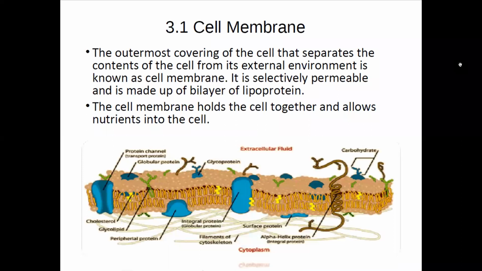The first organelle we will be talking about is the cell membrane. You all know what a membrane means: the covering or outer layer of anything, which protects the inside machinery. So the cell membrane is responsible for covering the inside of the cell, and it gives some mechanical support. The outermost covering of the cell that separates the content of the cell from its external environment is known as the cell membrane.